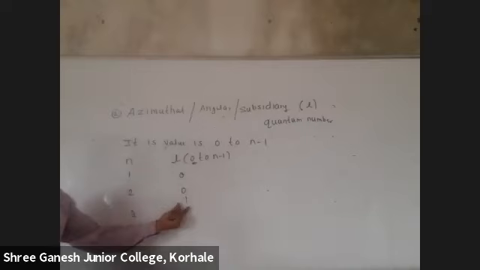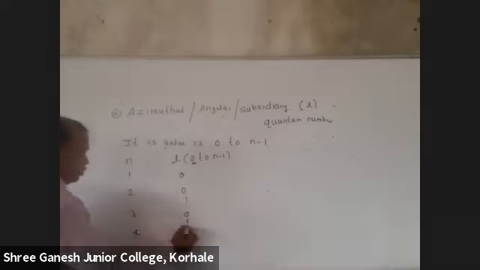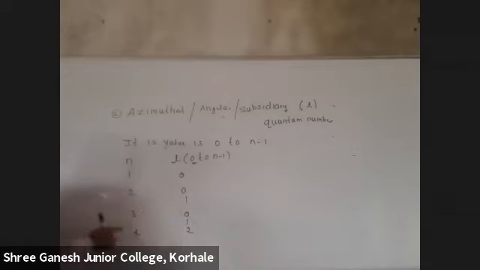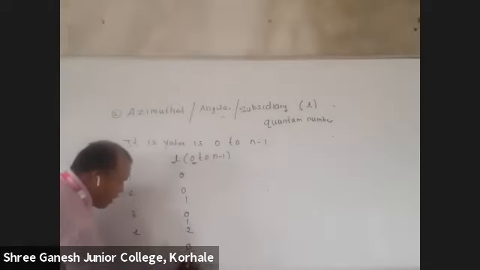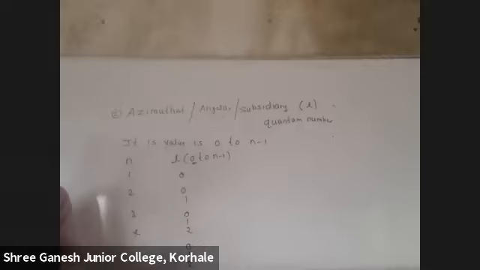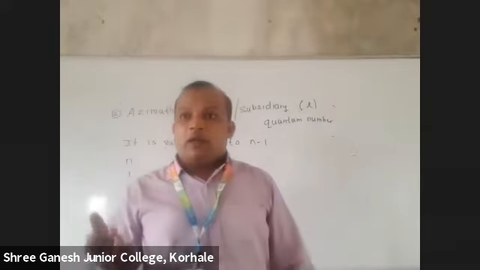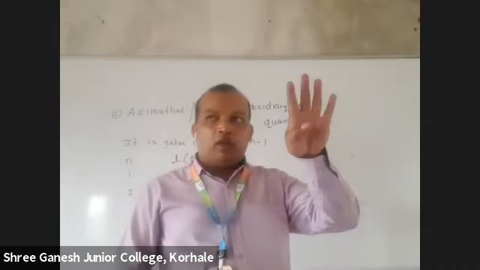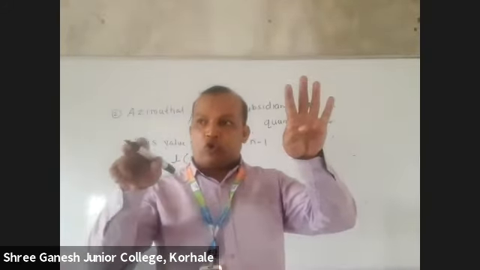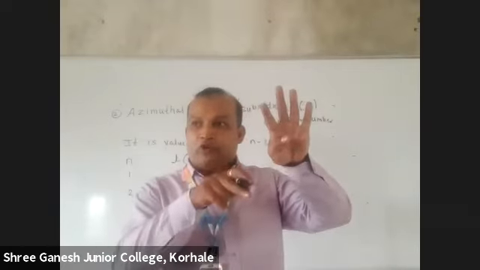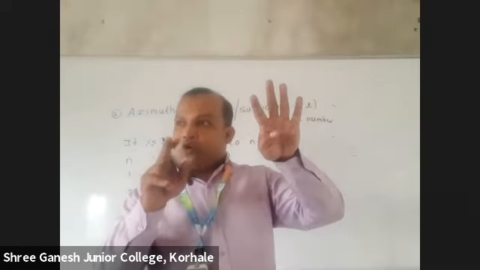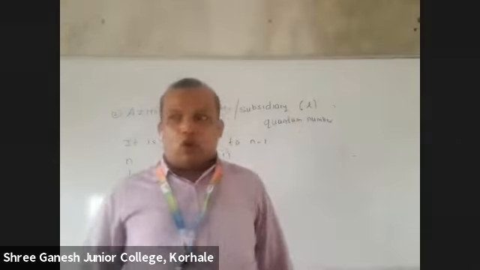Start with 0. For third, 0, 1, 2. For fourth, 0, 1, 2, 3. Correct? Got it? Its value starts from 0 and ends at n minus 1. Fourth shell, the value starts from 0, and since n is 4, I need to reduce 1, so 0, 1, 2, 3. Got it?